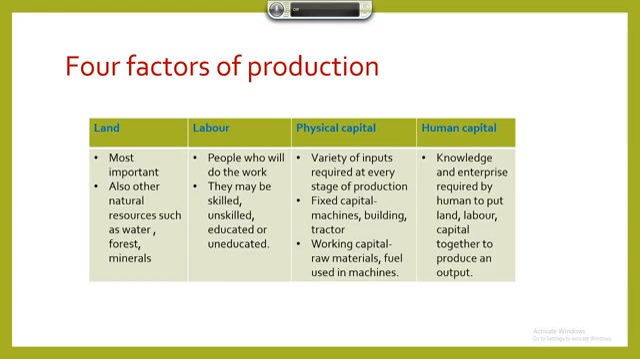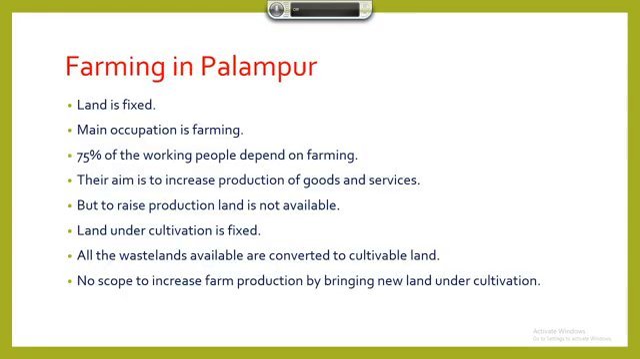Last one is human capital. What is human capital? Knowledge and enterprise required by humans to put land, labor, capital together to produce an output is the human capital. Human capital is actually the value that is owned by human beings. So, clear all the 4 factors of production. If you have any doubt, please ask me.